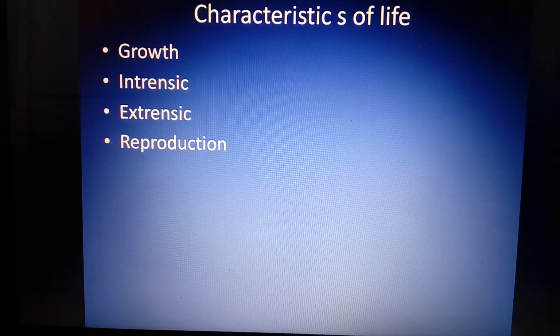Here what I am going to say is that reproduction is shown by living organisms only, but not all living organisms show reproduction. We can take the example of the mule. I think you have heard the word mule. A mule is the result of cross hybridization. When we make a cross between a horse and a donkey, we get a hybrid individual called a mule. And mind it, the mule is sterile.